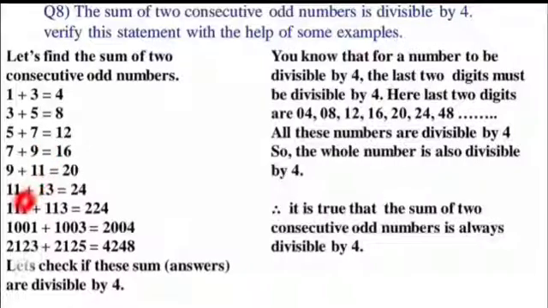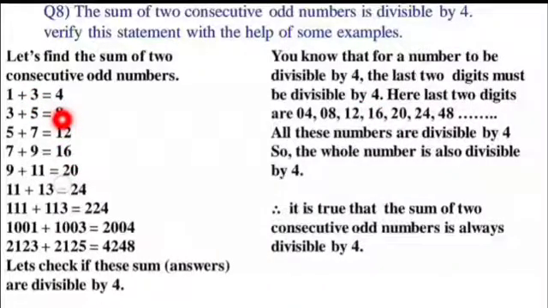I have always taken two consecutive odd numbers, not only of 2 digits, but I have also taken some 3-digit odd numbers and 4-digit odd numbers and added them to get one sum. Now for the test of divisibility of 4, what do we have to check? You know, the last 2 digits must be divisible by 4. So let us check all the sums.